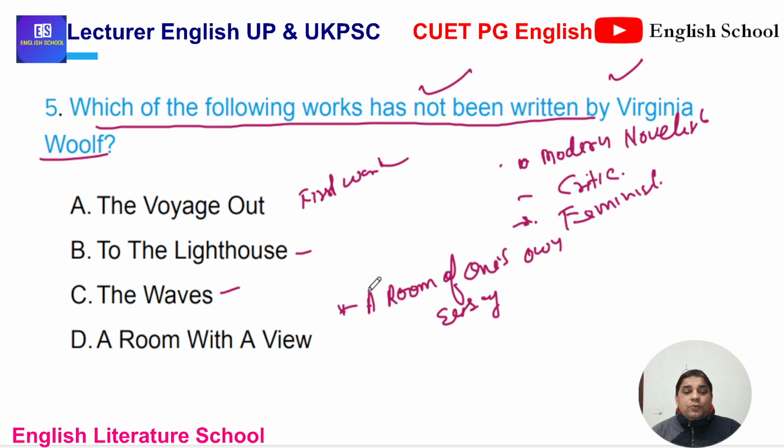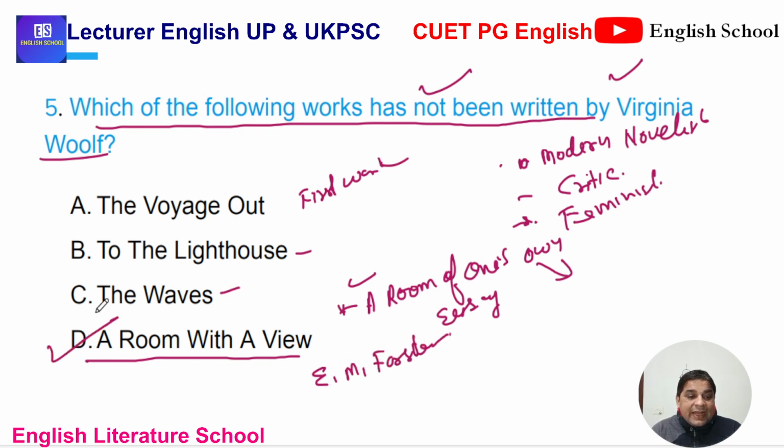There is a popular essay by Virginia Woolf, A Room of One's Own. That is a feminist work. The title A Room of One's Own is identifying that she is asking for a parallel or equal space for women in society. And another work, A Room with a View, okay, is by E.M. Forster. That is not written by Virginia Woolf, but is written by E.M. Forster. A View without a Room.